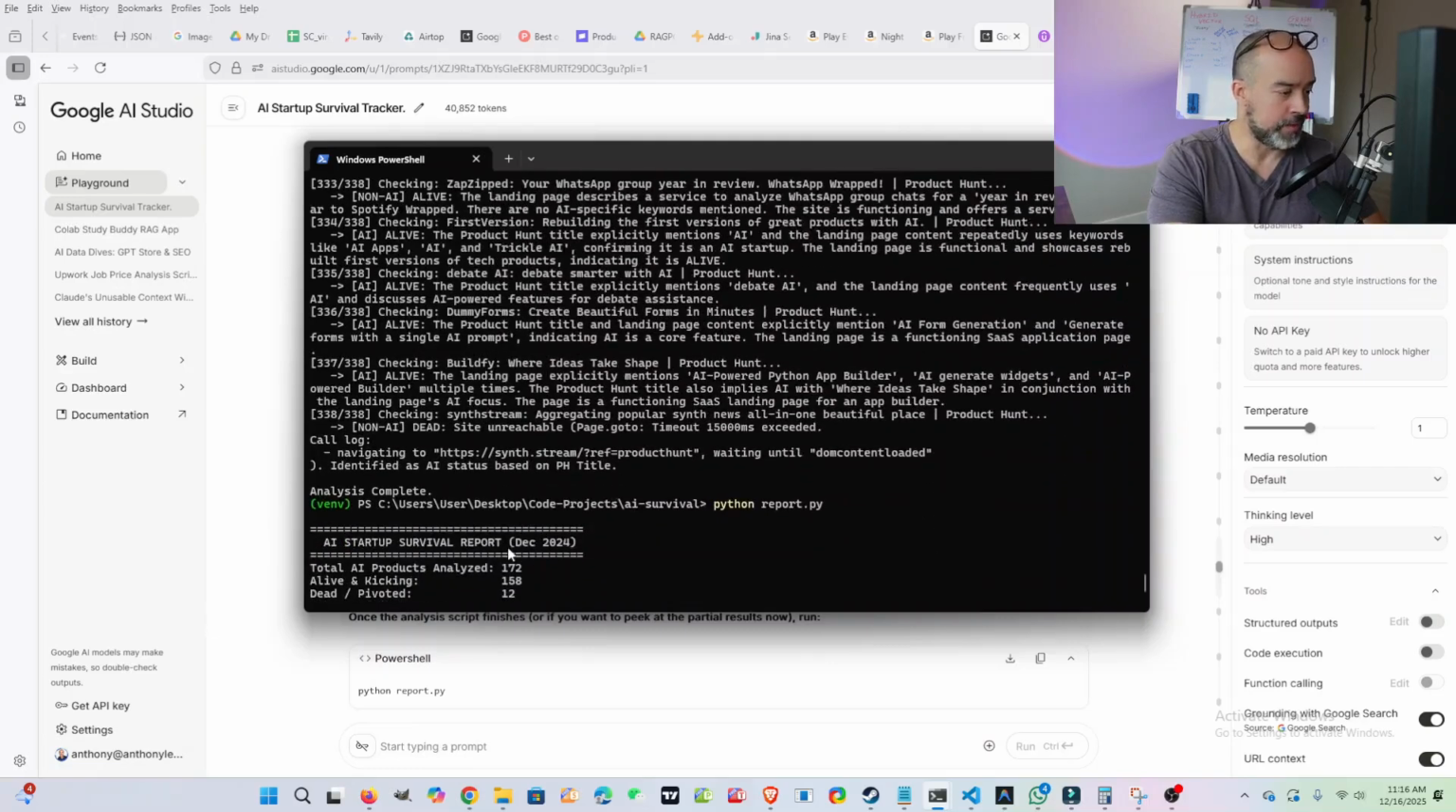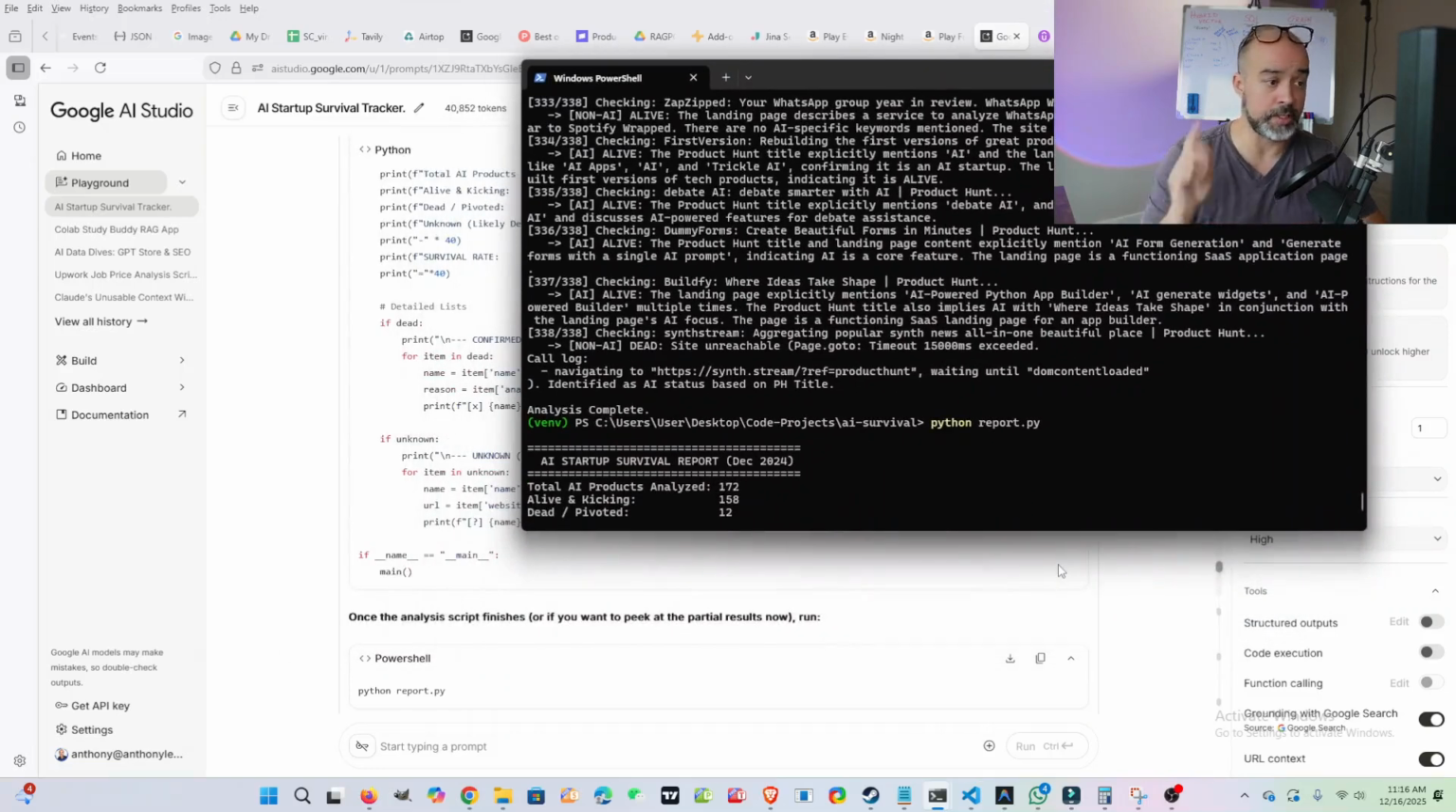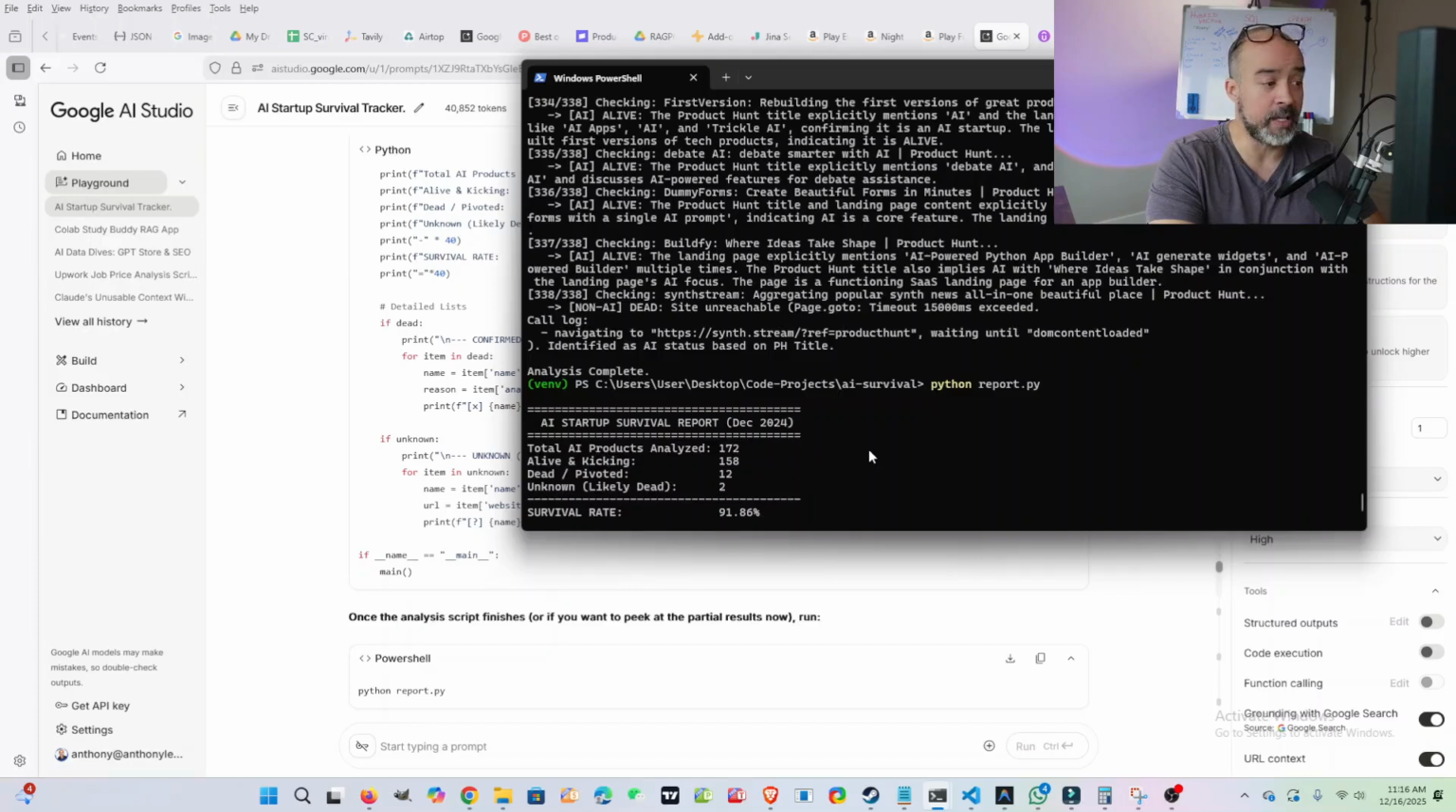AI Startup Survival Report. Total AI products analyzed: 172. So out of the 338 total products that were launched in December 2024 on Product Hunt, 172 were determined to be AI. And alive and kicking are 158, with 12 dead or pivoted, and only 2 unknown but likely dead, so they're considered to be dead. The survival rate is almost 92%. That means that 91.86% of all of the product launches that happened on Product Hunt in December 2024 that were AI companies are still around.